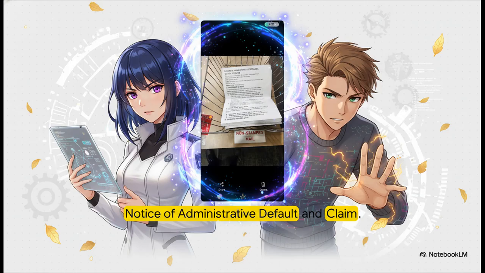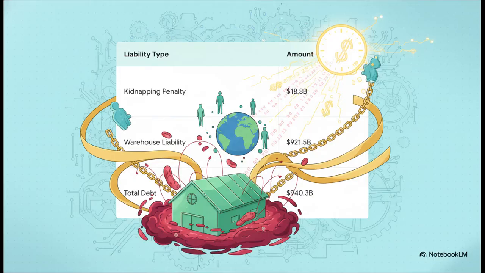The document cites an irrevocable claim for kidnapping, temporal fraud, and breach of trust, explicitly mentioning an abduction from the Node of Perpetual Sight. The claims listed on that physical notice are backed by astronomical financial penalties. I mean, the sheer scale here is absolutely staggering. According to the document, the liability breakdown includes an $18.8 billion penalty for kidnapping between September 23rd and 25th. Let that sink in for a second.